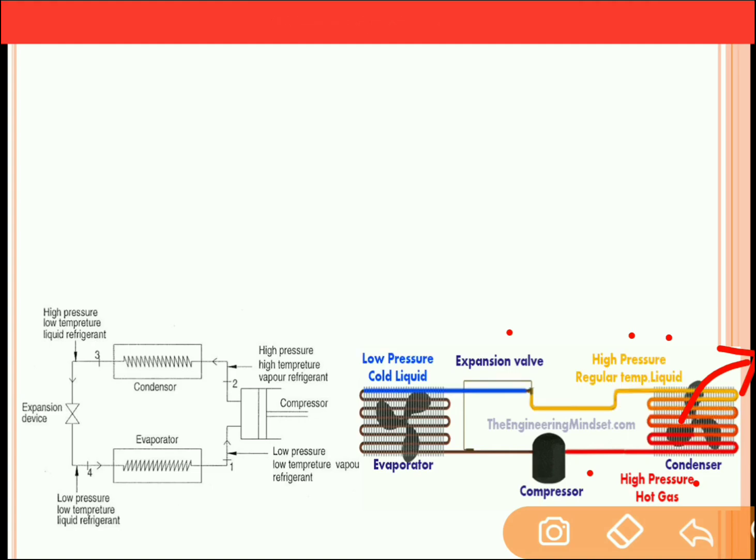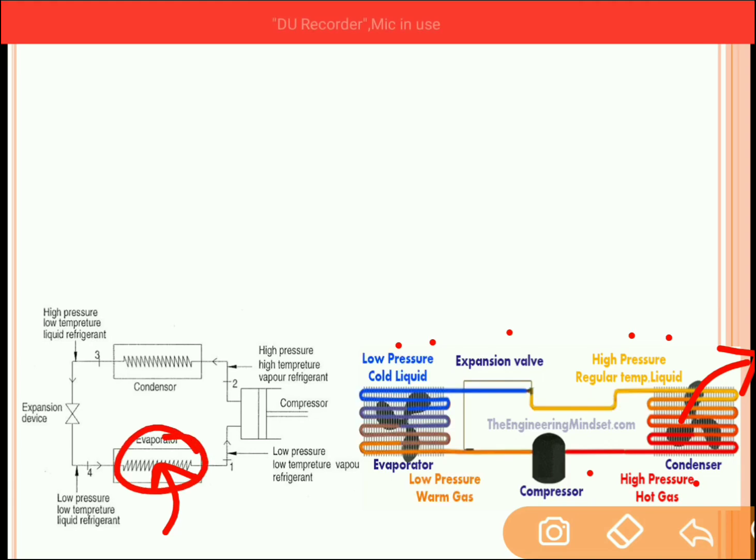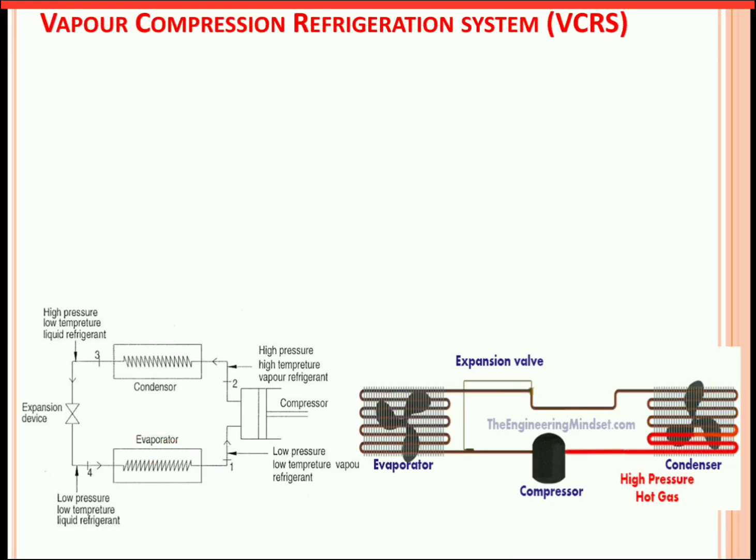After the condenser, it will move to the expansion valve, in which high pressure is converted into low pressure. Now this low pressure refrigerant will transfer to the evaporator, and because of the fan of the evaporator, the heat from the room is transferred to the refrigerant. As the heat is taken up by the refrigerant inside this evaporator, its phase changes from liquid to vapor, and this is how this entire cycle will repeat.